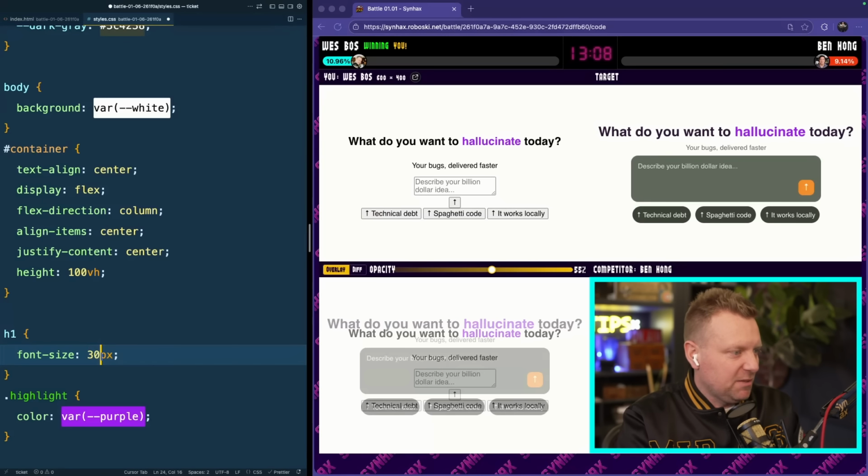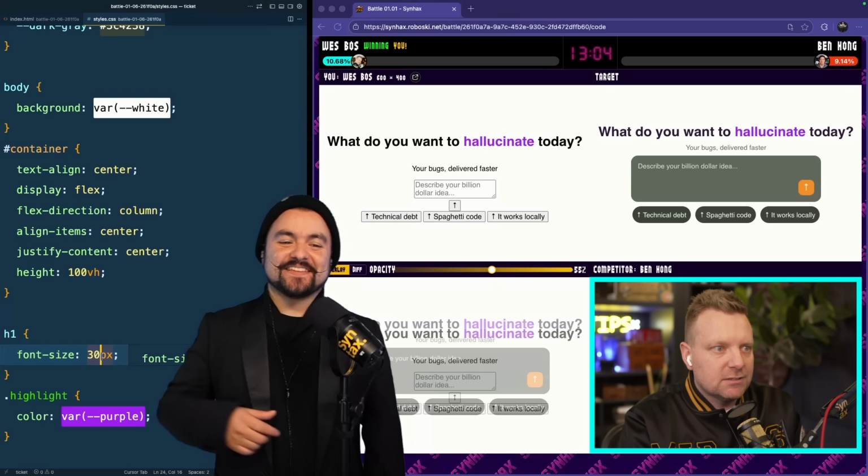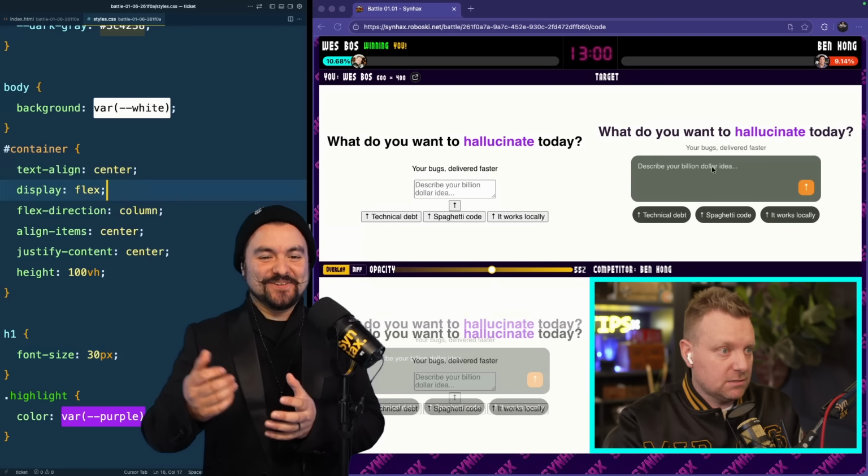AI autocomplete added a bunch of garbage I didn't even know I had. Yeah, Wes dealing with AI being a little too helpful. We've seen this from other competitors, just adding code you didn't know was there.